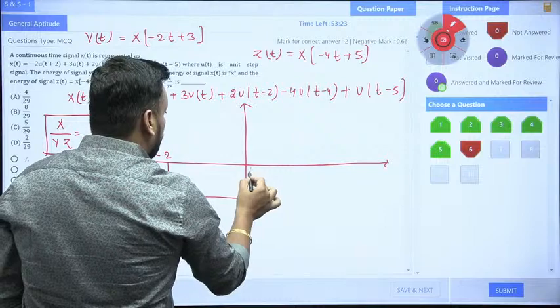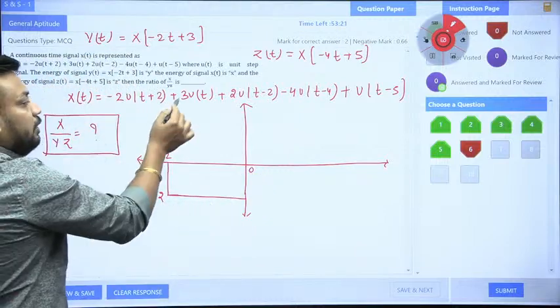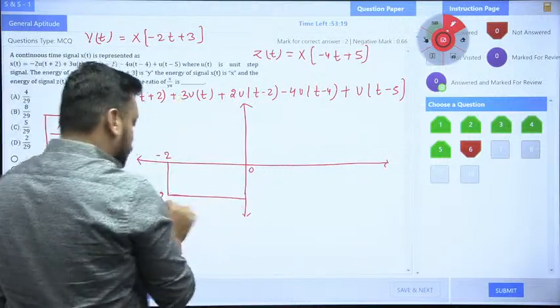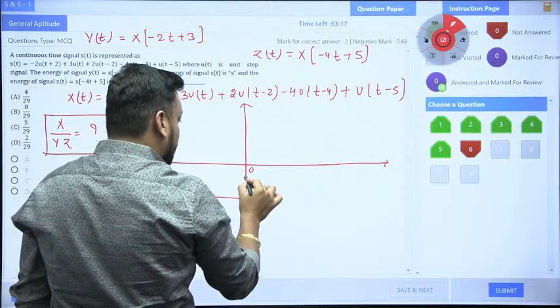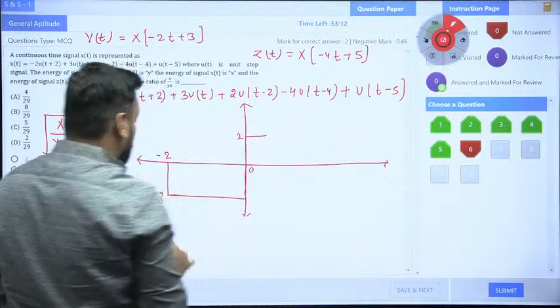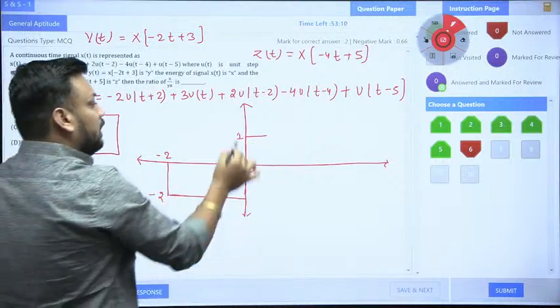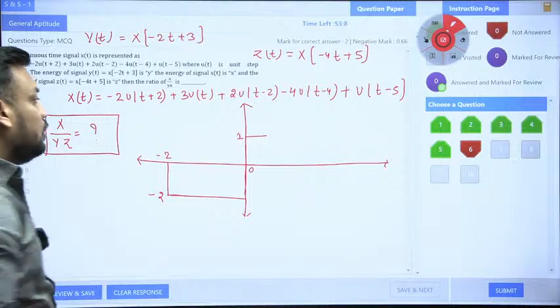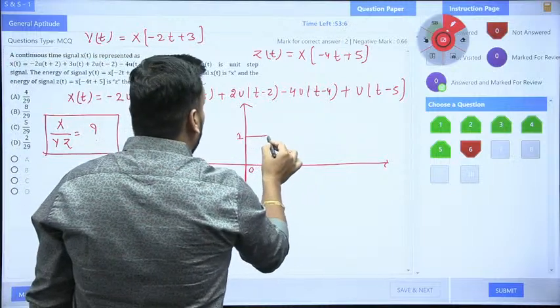Now as soon as the 0 location will come, there will be an increment of plus 3 u(t). So here is minus 2, and when I add this, it will give me plus 3 u(t). It means here I will reach 1, because I started my journey from minus 2, and here is 1. Yes, this is nothing but 1 u(t), correct.